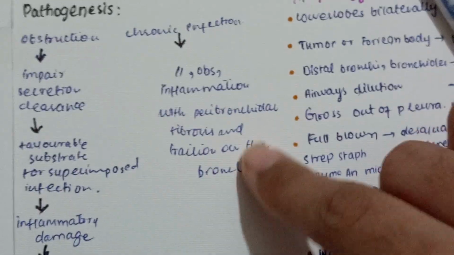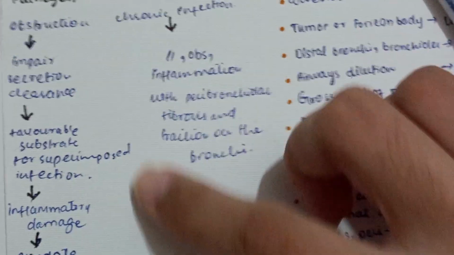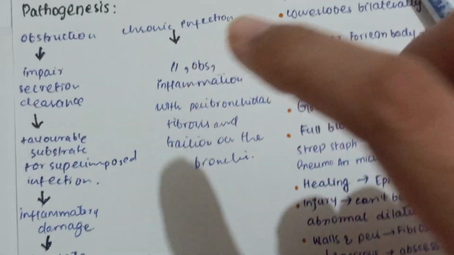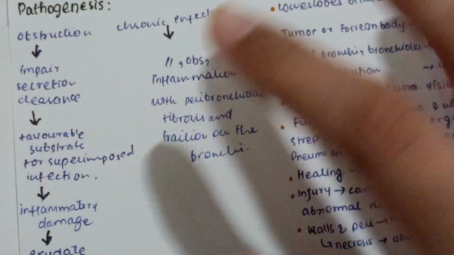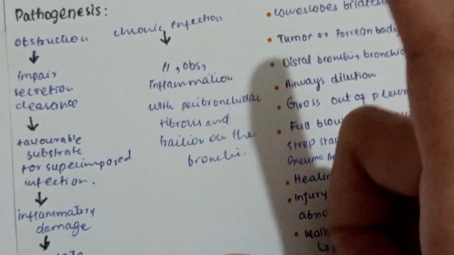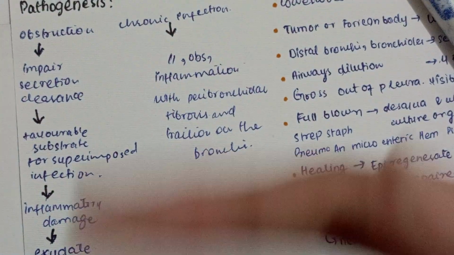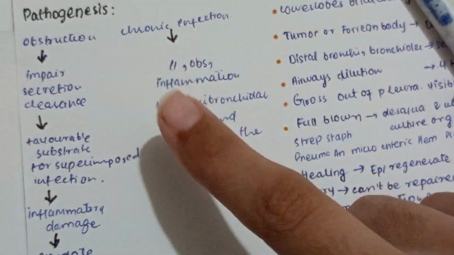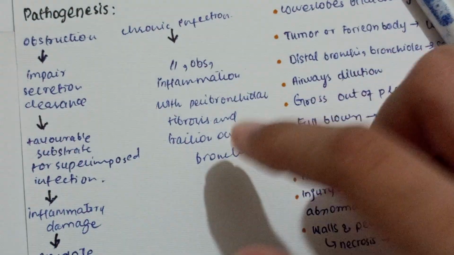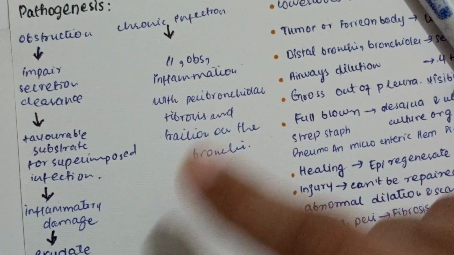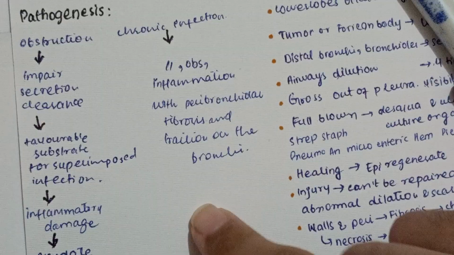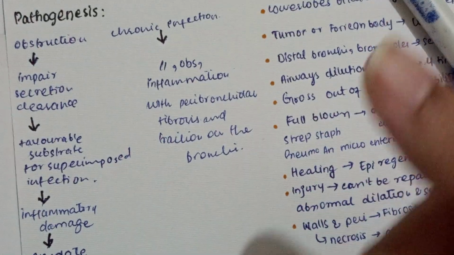Next, let's move to chronic infection. If in the beginning there's an infection, then there will be inflammation. Because of this, there will be impairment of the mucociliary mechanism, and if there is impairment, then there will be accumulation of mucus, and that is going to cause obstruction, and fibrosis can occur around the bronchioles. So that also contributes towards bronchiectasis.